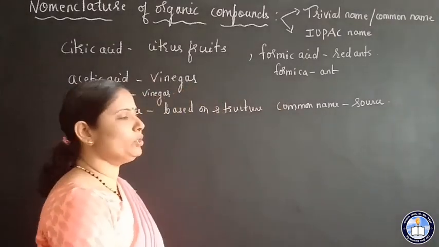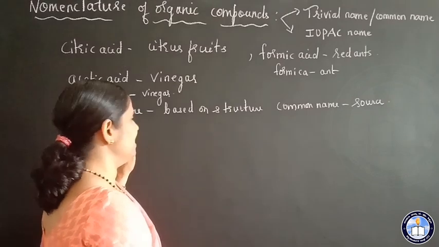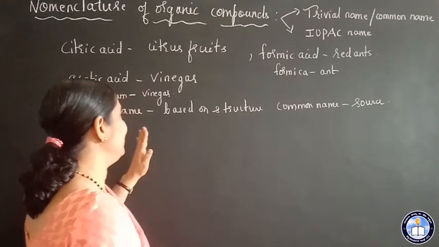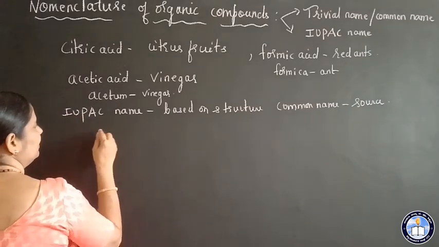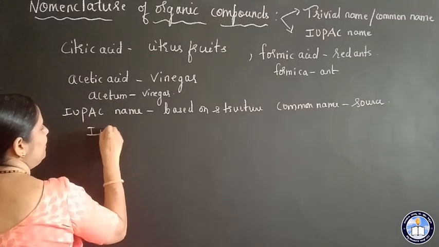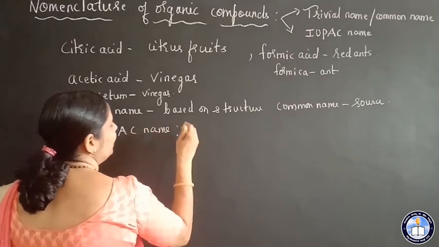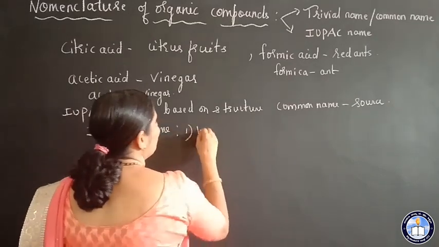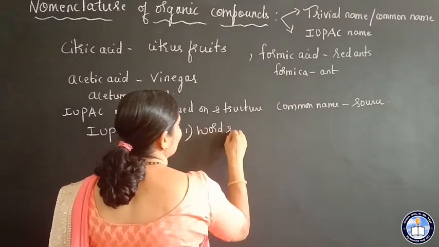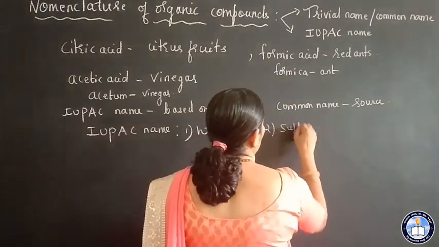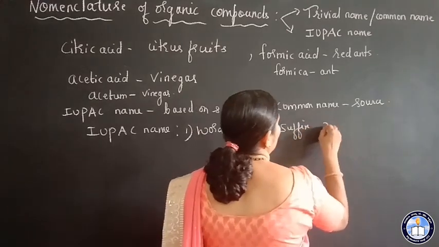According to the IUPAC system, the IUPAC name consists of three parts: word root, suffix and prefix.